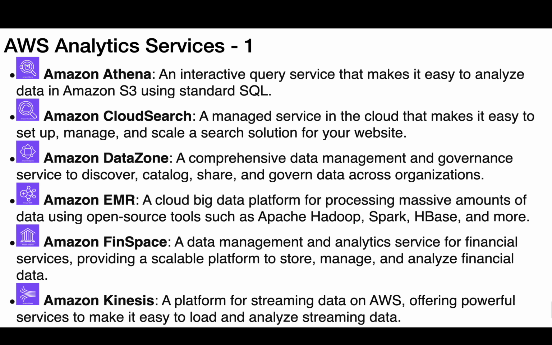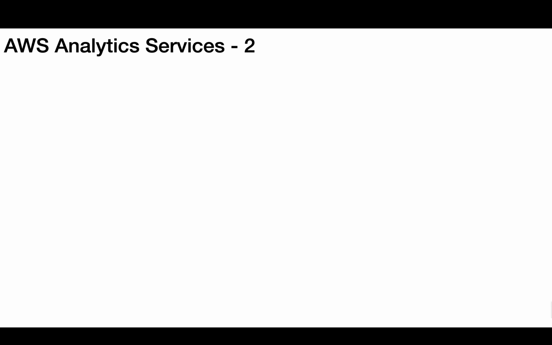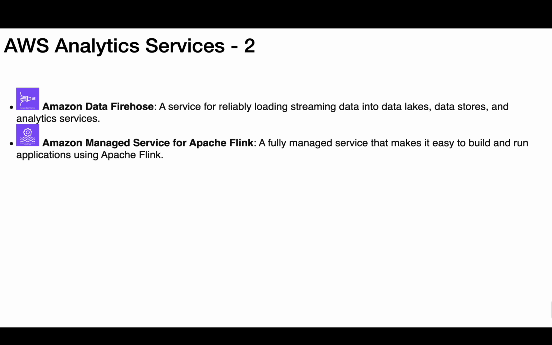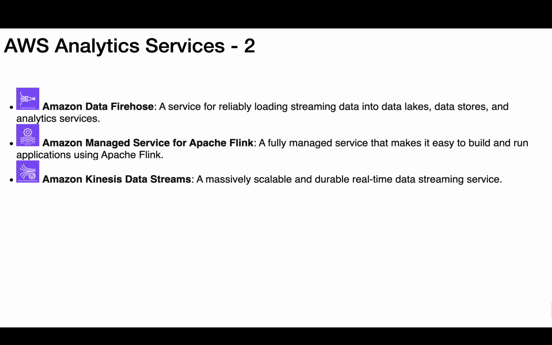AWS Analytics Services. 2. Amazon Data Firehose, a service for reliably loading streaming data into data lakes, data stores, and analytics services. Amazon Managed Service for Apache Flink, a fully managed service that makes it easy to build and run applications using Apache Flink. Amazon Kinesis Data Streams, a massively scalable and durable real-time data streaming service.